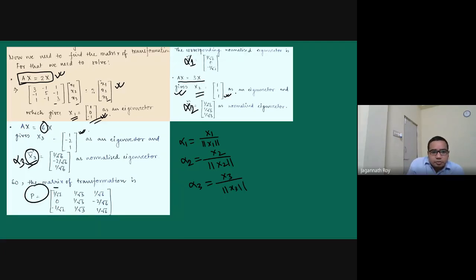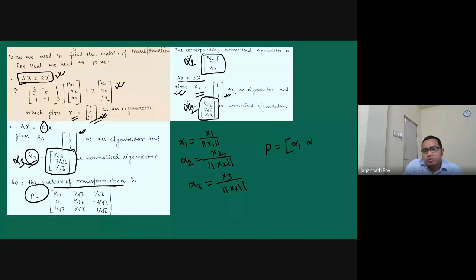So the P matrix of transformation is nothing but, if you write it in columns, P is alpha 1, alpha 2, and alpha 3.